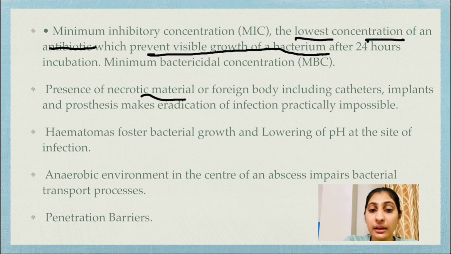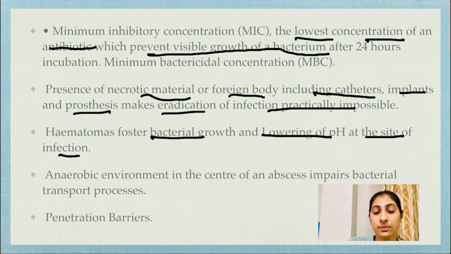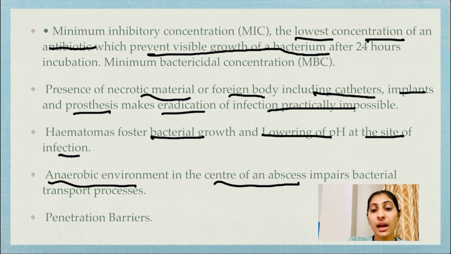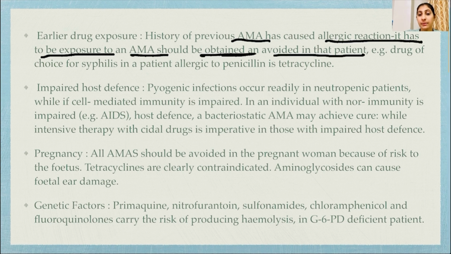Presence of necrotic material or foreign body, including catheters, implants or prostheses, makes eradication of infection practically impossible. Hematomas foster bacterial growth and lowering of pH at the site of infection. The anaerobic environment in the center of an abscess impairs the bacterial transport process and creates penetration barriers. Prior drug exposure: a history of previous AMA allergic reaction has to be obtained and the drug avoided in the patient. Example: the drug choice for syphilis in a patient allergic to penicillin is tetracycline.